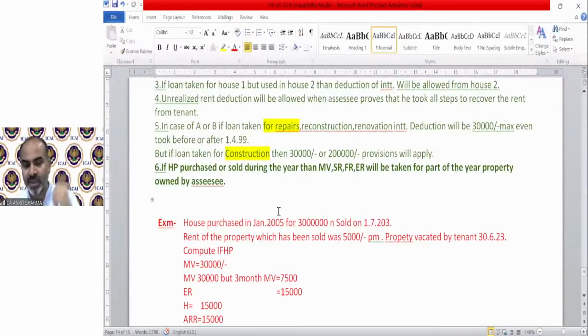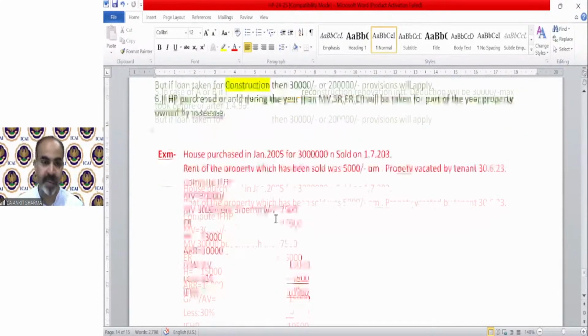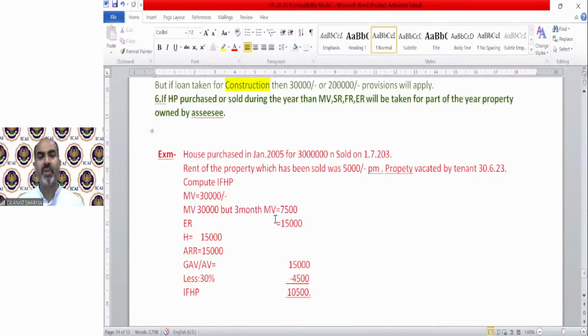For your help, a solved question has been framed by me. House purchased in January 2005 for 30 lakh and sold on 1st July 2023. So in this previous year, we are the owner of that property only for April, May and June, only 3 months. Rent of the property which has been sold was 5,000 per month. Property vacated by tenant on 30th June. So 3 months rent was there. Compute house property income if municipal value is 30,000.